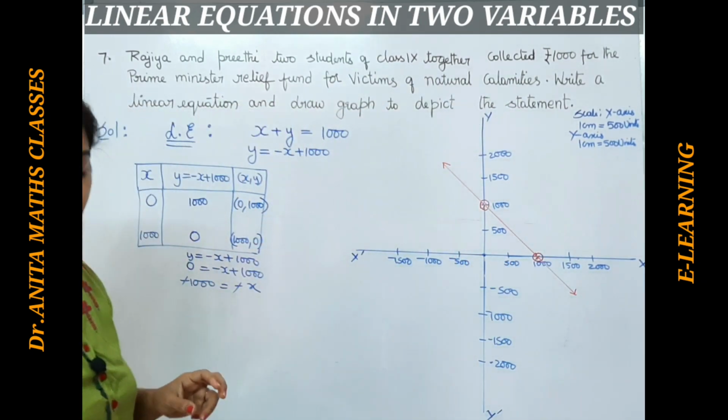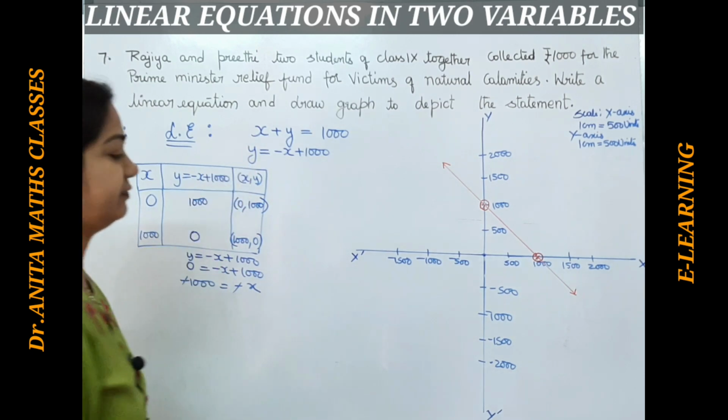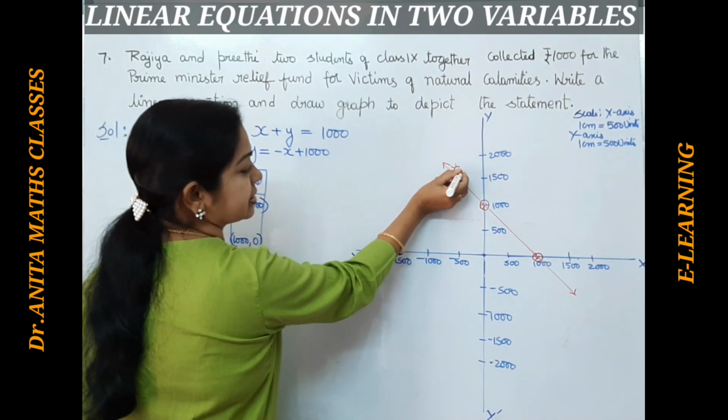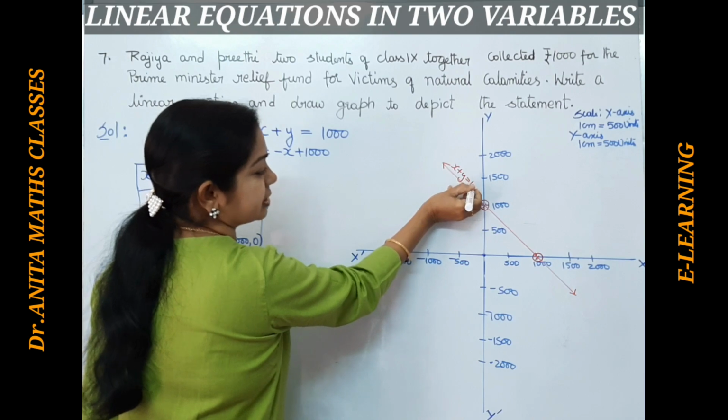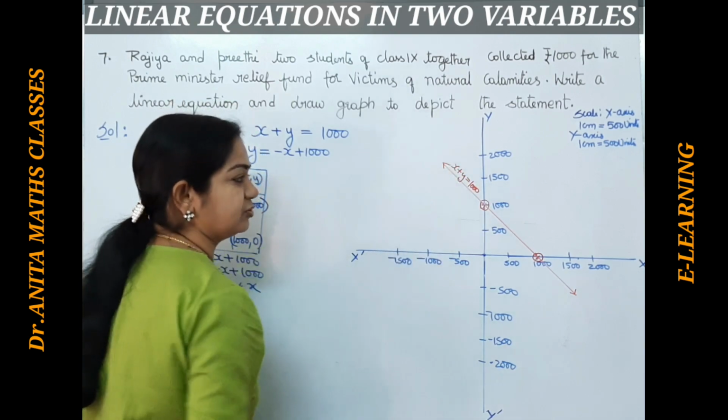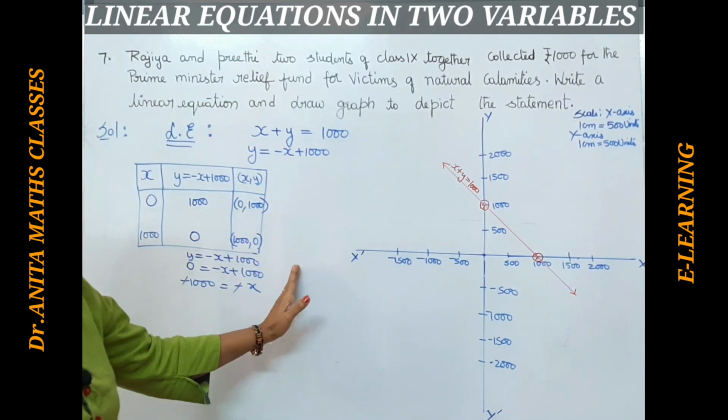So we get a straight line, and we will mention it as x plus y equal to 1000. This is the name of the linear equation in two variables. Okay, quickly pause the video and note it down.